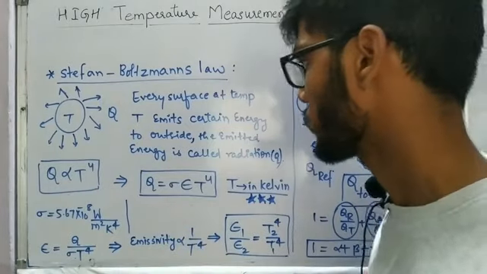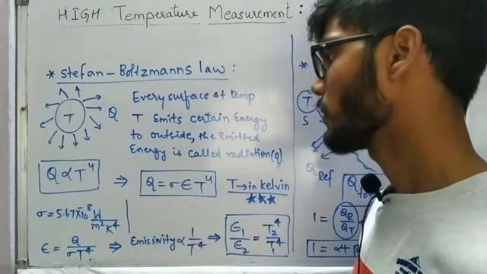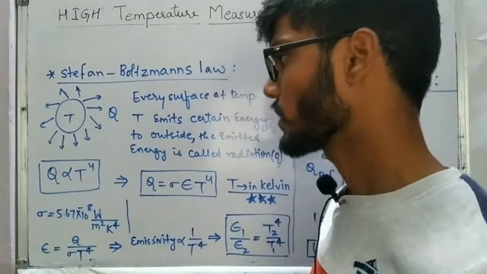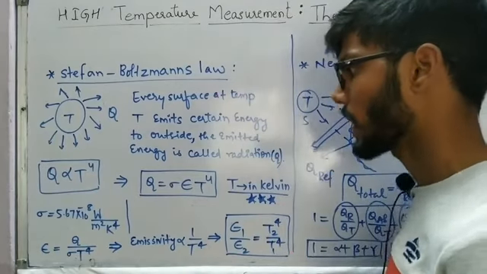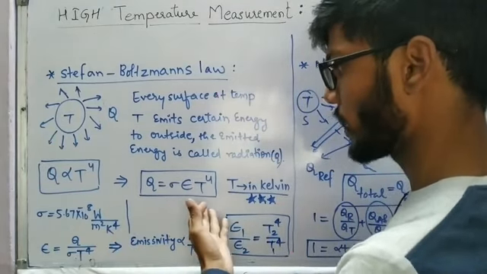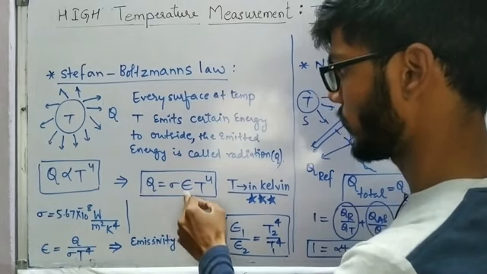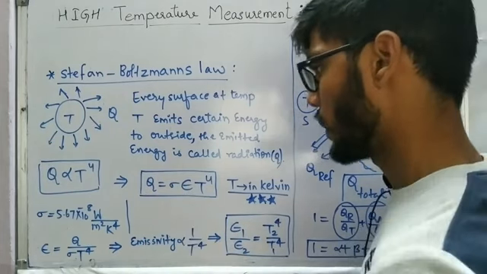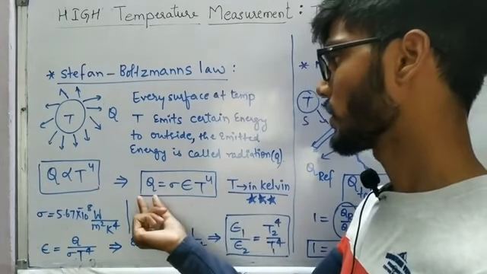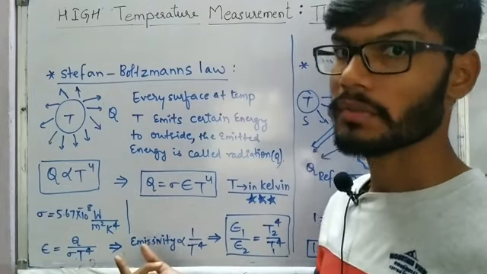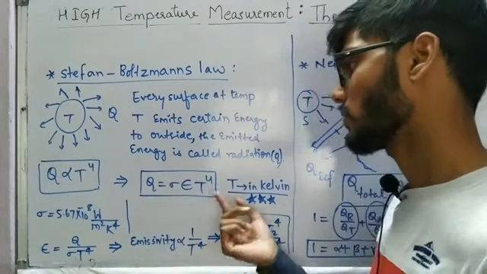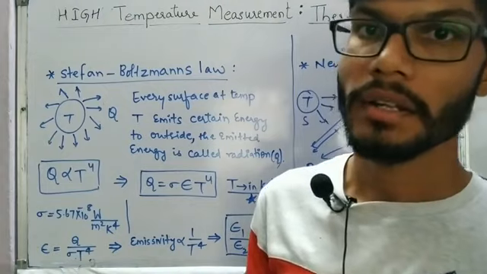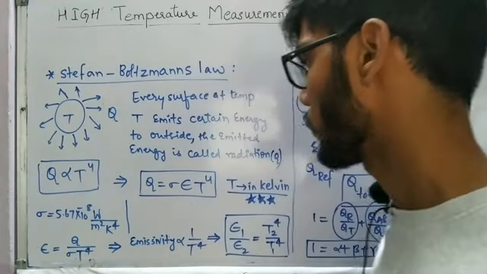If we remove the proportionality, we get the constant: Q equals sigma E T power 4. Sigma is the Stefan Boltzmann constant, and it is 5.67 into 10 power minus 8 watt per meter square Kelvin power 4. Units we can get from here. Q is watt, and if we divide by temperature we get Kelvin power 4. Q is watt per meter square, the energy per unit area, divided by Kelvin power 4. And emissivity, absorptivity and reflectivity are unitless quantities, so they do not have any unit.